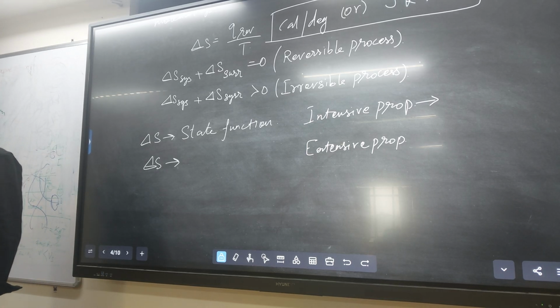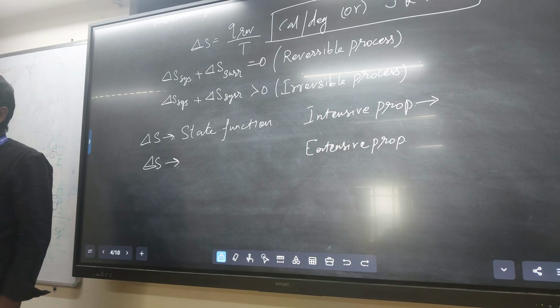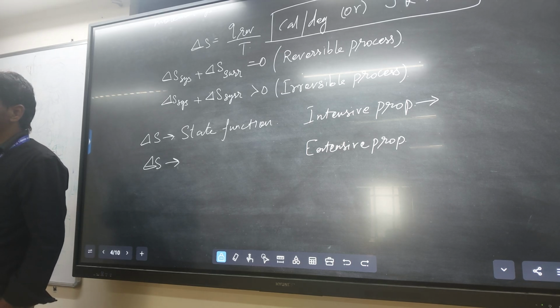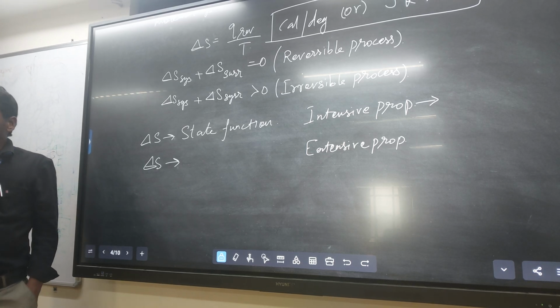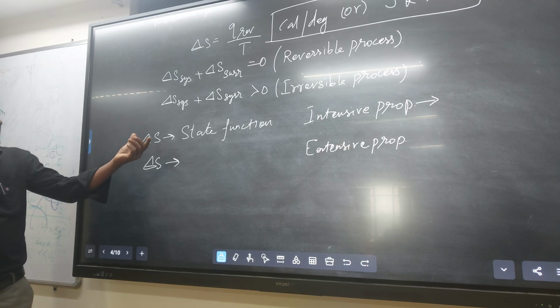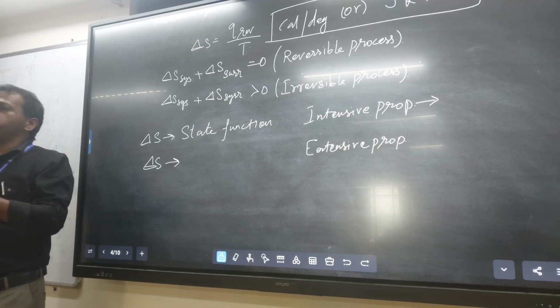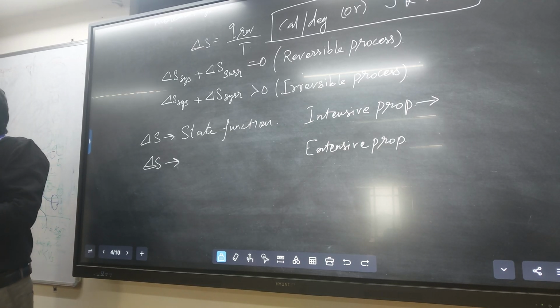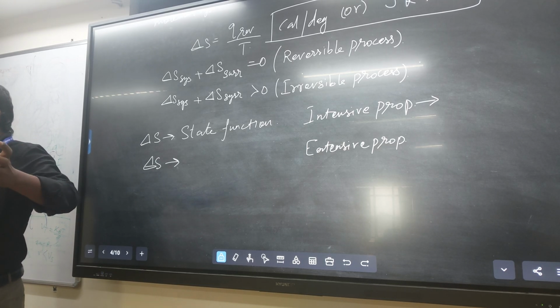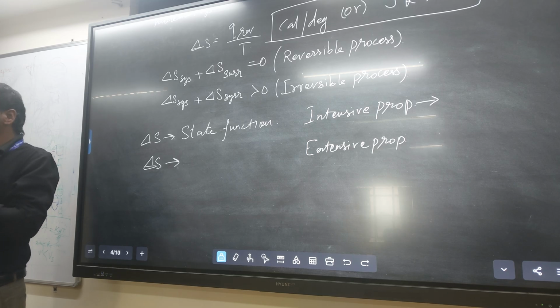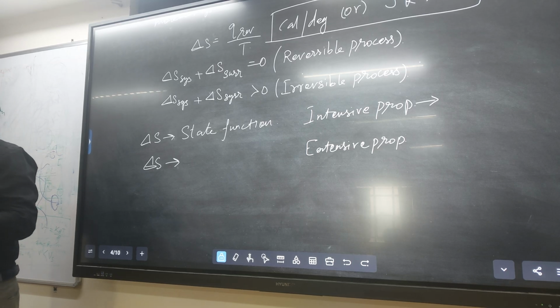Extensive property means it depends on the amount of the substance. Examples: mass, volume, entropy, Gibbs free energy. So delta S is an extensive property. If a small amount of gas is in a container of fixed volume, the small number of molecules move everywhere, so more entropy.